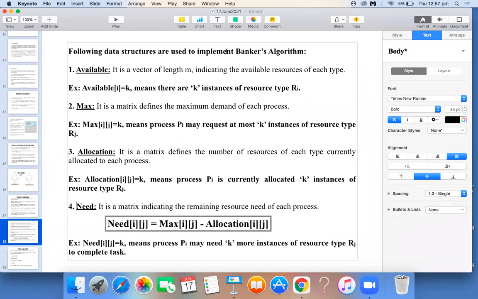Okay, fine. So let's end today's session. We will discuss the safety algorithm concept in the next class.